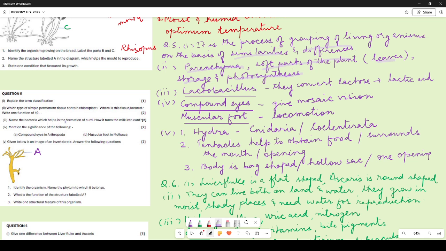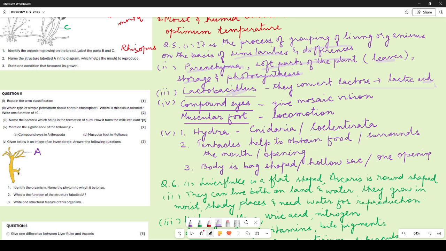Name the bacteria which helps in the formation of curd, how it turns milk into curd. So the bacteria name is Lactobacillus, and how they convert milk into curd is the lactose which is present in the milk is converted into lactic acid by these bacteria. That is how they convert the milk into curd.